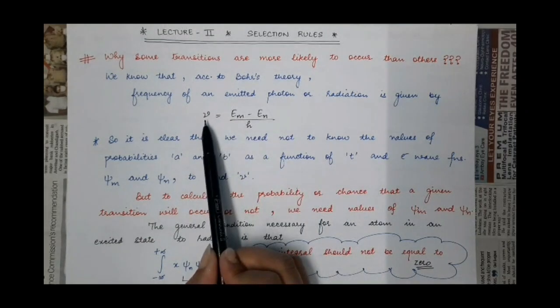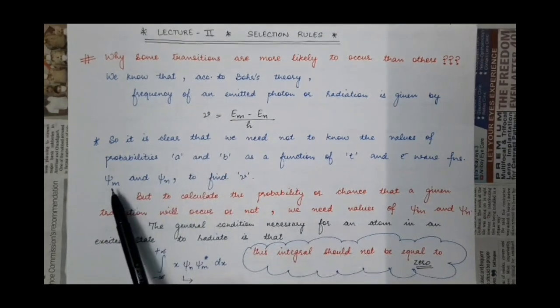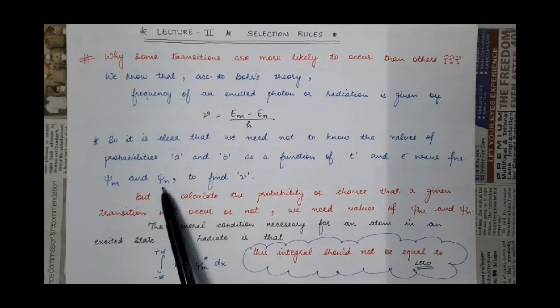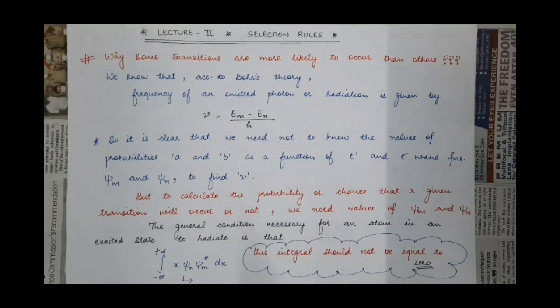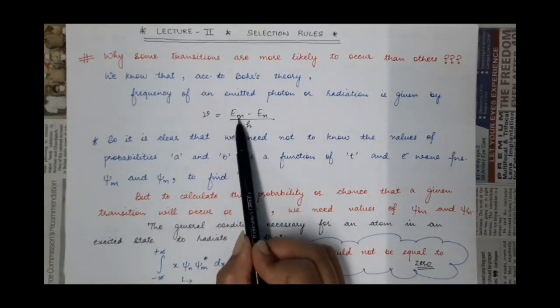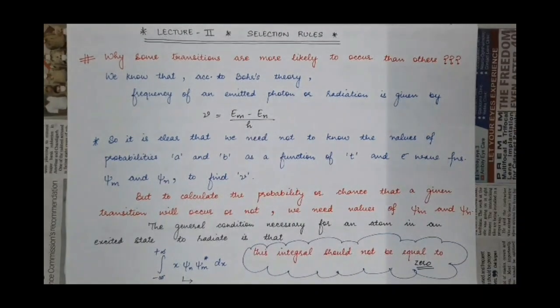and neither does this nu depend upon the wave function of the electron in energy state Em, that is psi m, and the wave function of the electron psi n in energy state En. So nu, that is the frequency of an emitted photon, can be calculated without the knowledge of psi m, psi n, A and B. We just need these two quantities.